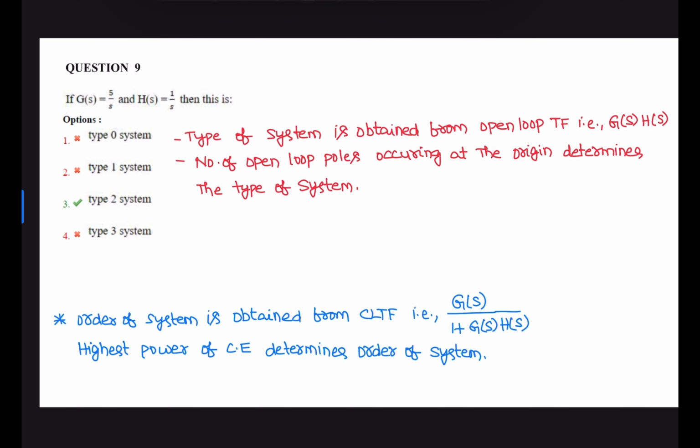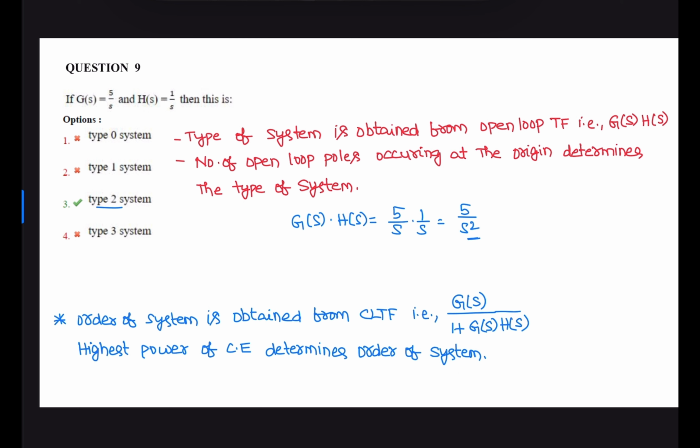Next, we know that G of S is 5 by S and H of S is 1 by S as per the question given. 5 by S times 1 by S is 5 by S square. Type of the system is obtained from open loop transfer function G of S H of S, and the type is the number of poles occurring at the origin. So here the number of poles occurring at the origin is 2. Type of the system is also 2.